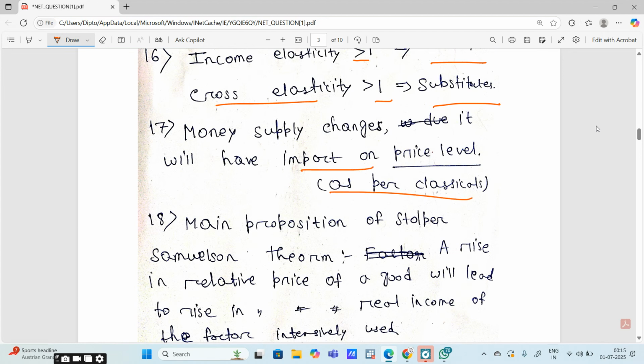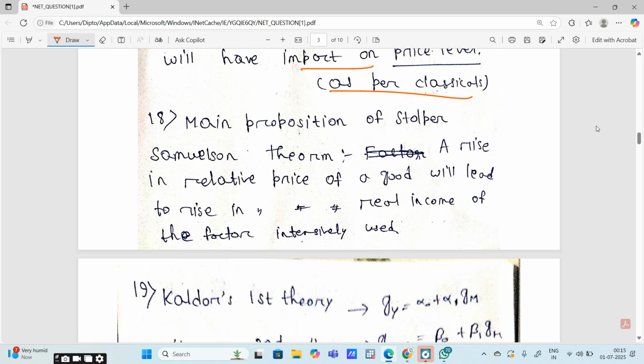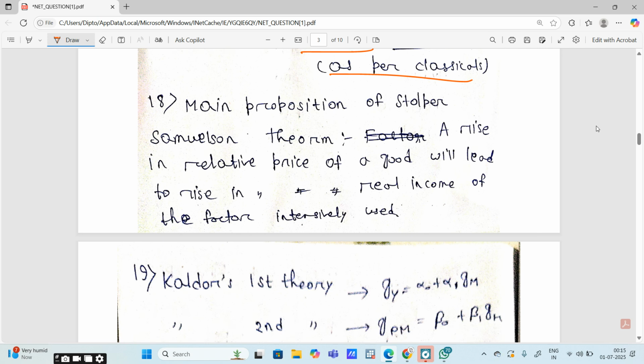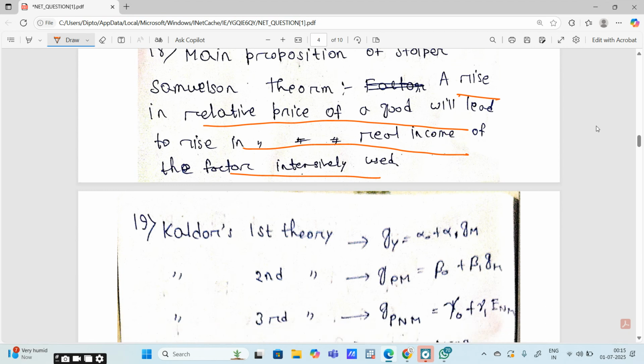Four options were given, asking which one is correct as per the classicals. Out of these four options, this is the correct option. Main proposition of the Stolper-Samuelson theorem, this was directly given, right? A rise in the relative price of a good will lead to a rise in the relative real income of the factor intensively used. There are four options given there, and this is the correct option.